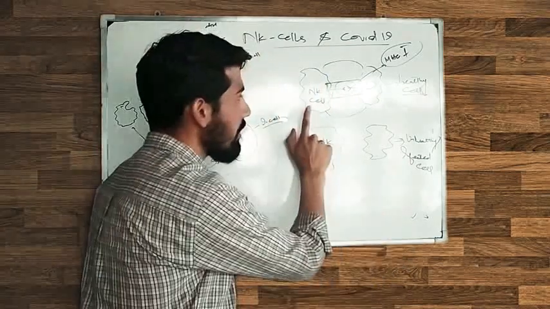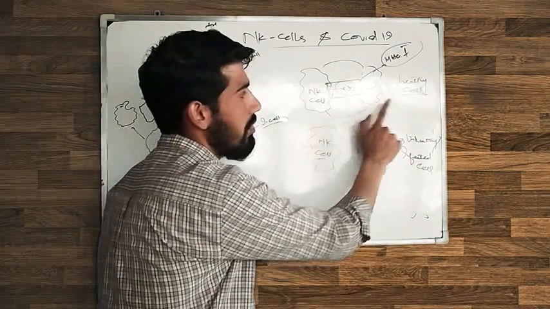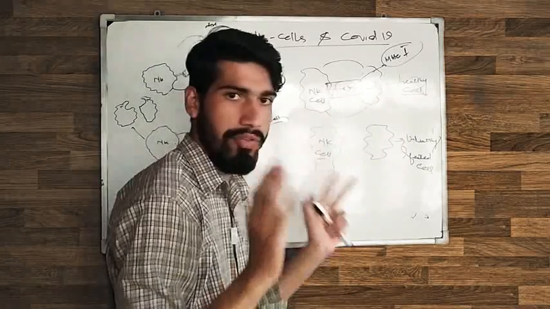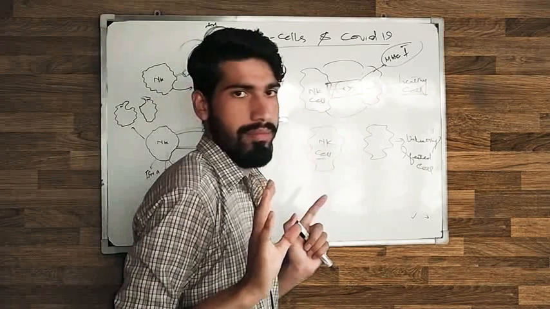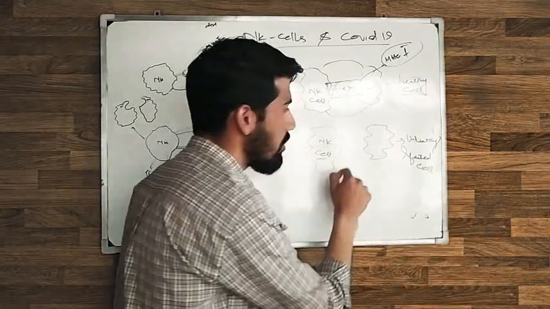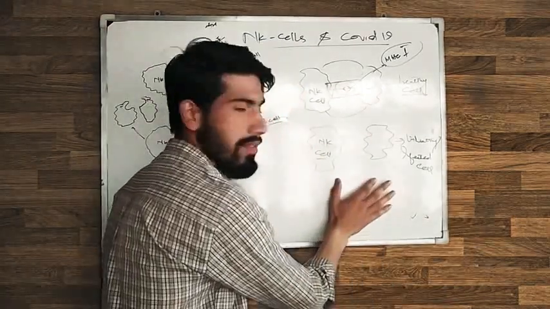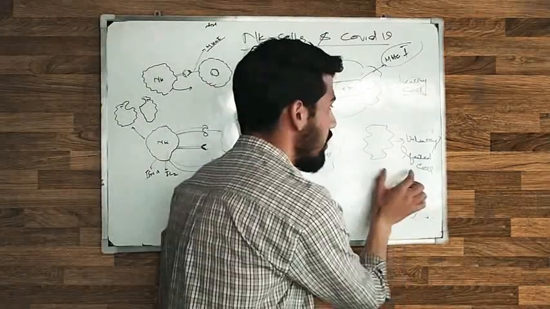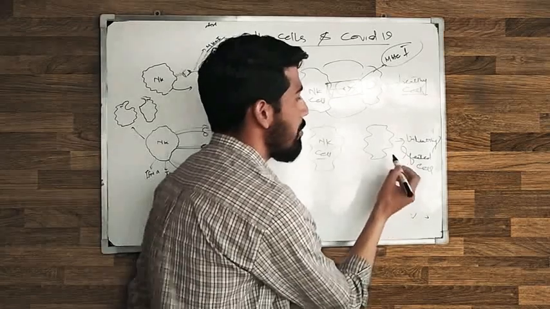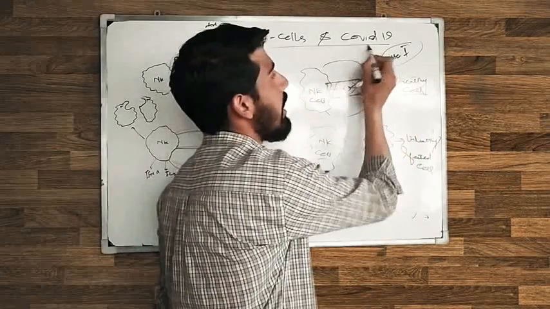So the NK cell comes and makes the bond to the healthy cell, and the healthy cell is perfect, it's working good, so the NK cell goes away. Okay, now come to the next case. In this case, there is an unhealthy cell present. There is an infected cell. Actually, this cell is infected by, let's say, COVID-19.